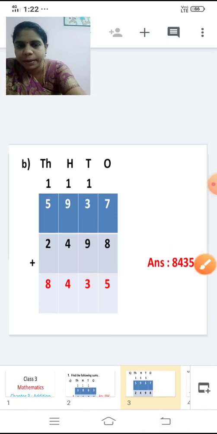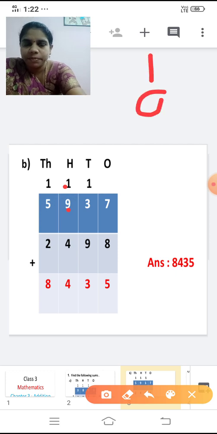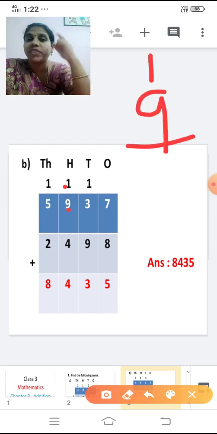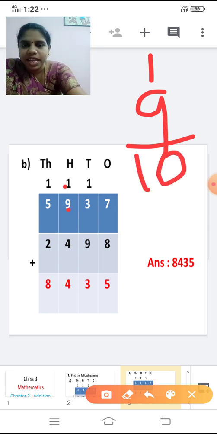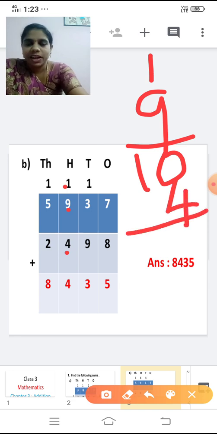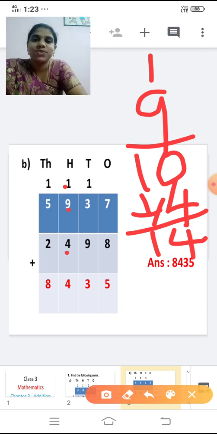1 plus 9 or 9 plus 1. After 9, we are going to add only one number, right? 9 plus 1, 10. Now with this 10 add, what is the third number? 4. Now shall we add this? 0 plus 4? Yes, 4. Then bring down this 1. So 10 plus 4 is 14.